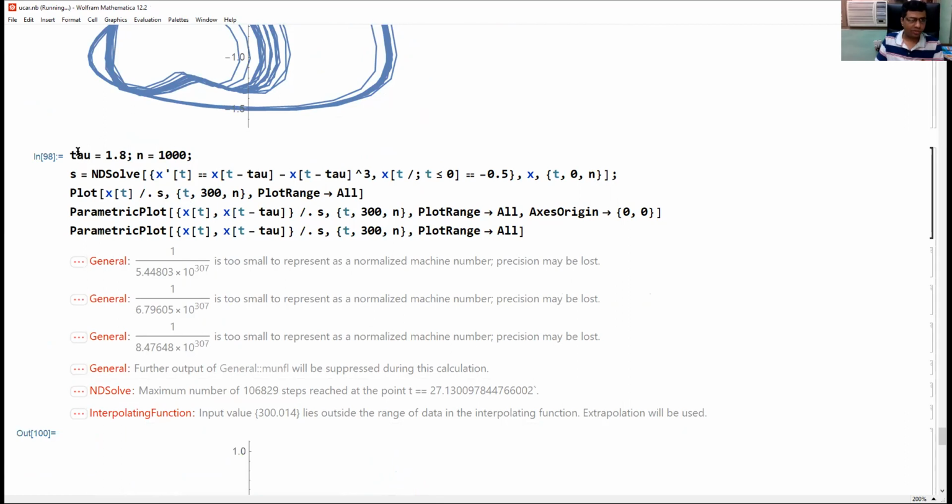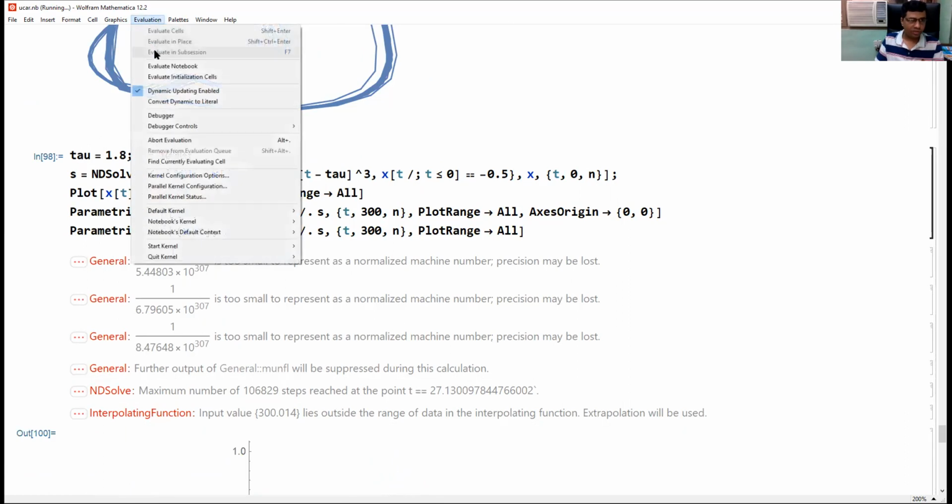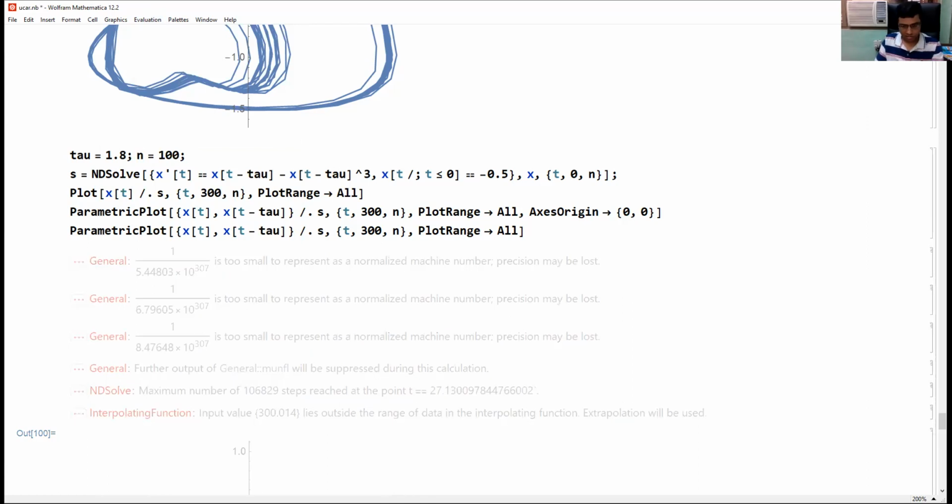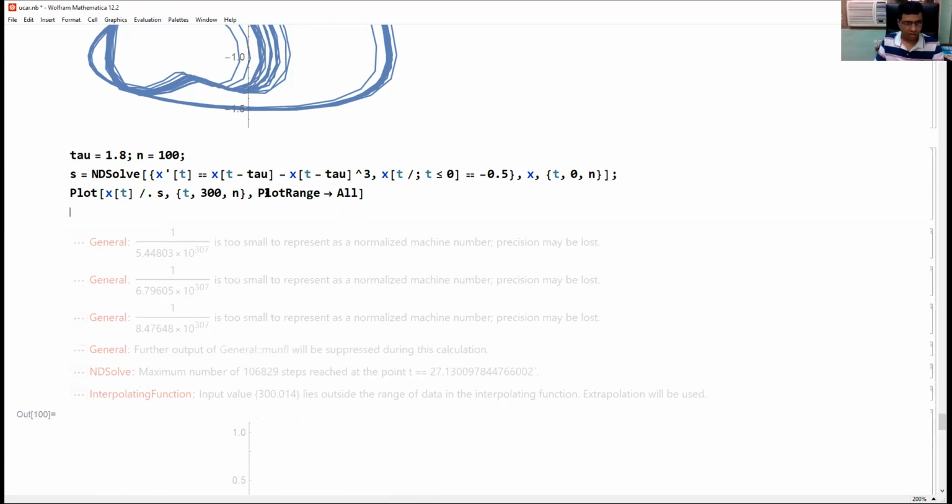Okay. So I'm taking very small value, say 100. Then let us see. Not sketching parametric plot, and I'm sketching from 0 to n.